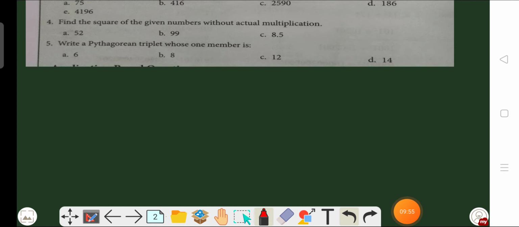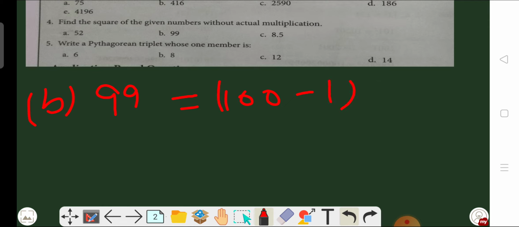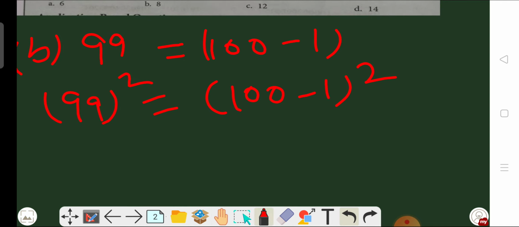So B part is 99. We can write 99 as 100 minus 1. So 99 square is equal to (100 - 1) square, and we know that (a - b) whole square is equal to a square plus b square minus 2ab.